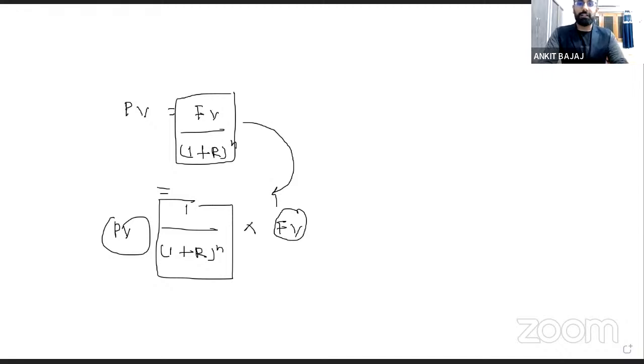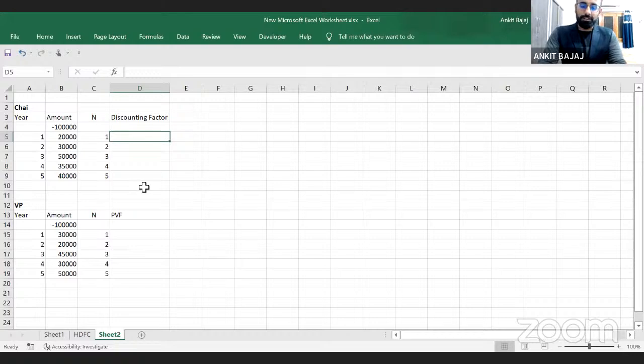So how will I be calculating it here, you just see. I'm calculating the present value or discounting factor. What was the formula? 1 divided by 1 plus R. R I have not written here, so I will write down 5%. R is 5%. Rate is 5%.